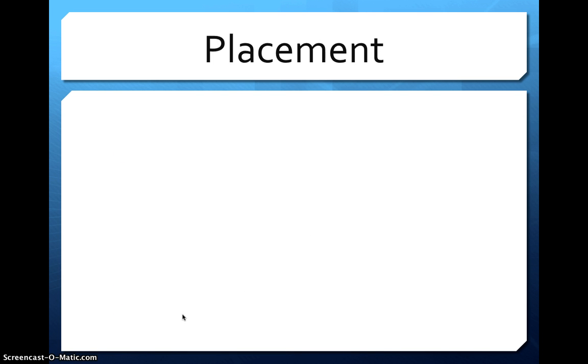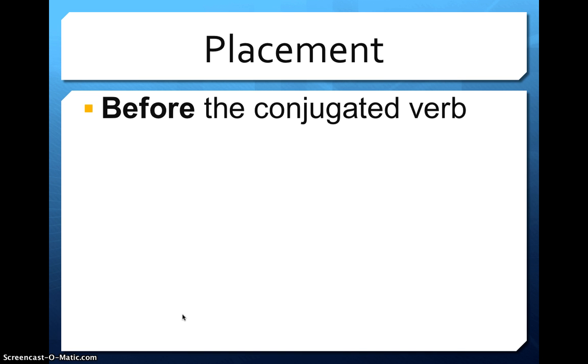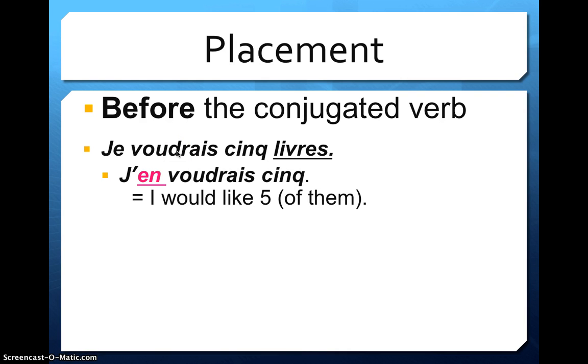Placement. Guys, I'm not changing the rules, I promise you. No matter what pronoun, it always goes in the same place. It always goes before the conjugated verb. That was our most basic of basic rules. "Je voudrais 5 livres," I would like 5 books. Here's my conjugated verb. "Livres" is getting replaced with "en." "J'en voudrais 5," I would like 5 of them.